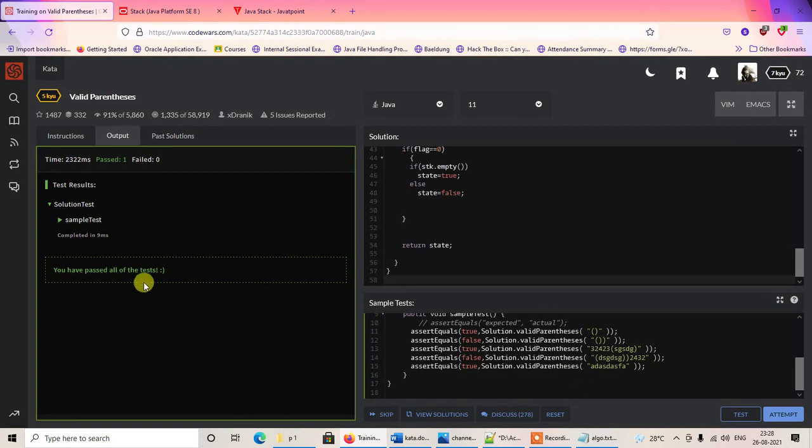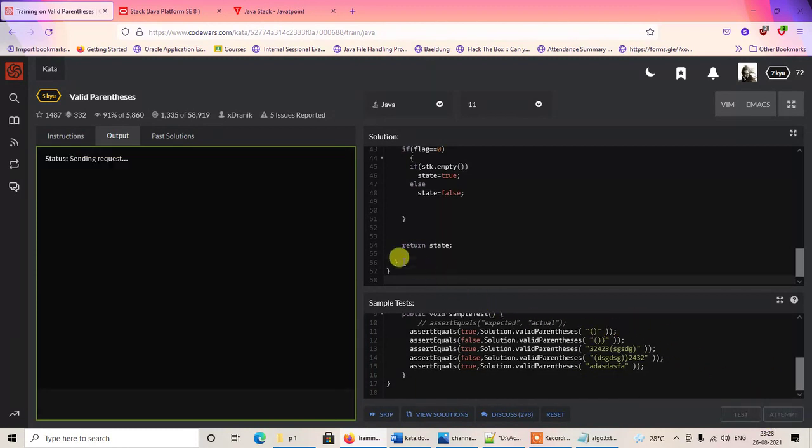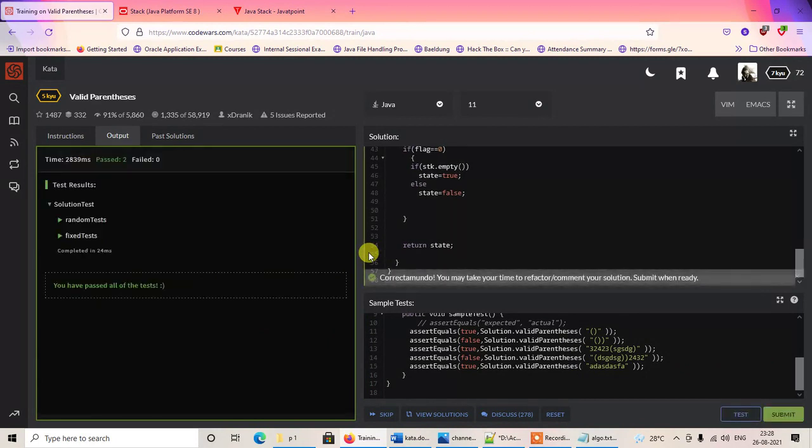It says you have passed all the tests, and now I'll attempt to submit the program. I'll click on this attempt button, and it will run some more tests using randomly generated strings. It seems the random series of tests and fixed tests have also been executed and no problems were found, which means the problem is successfully completed. So this comprises the solution to this particular problem.